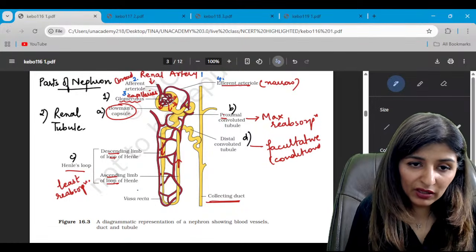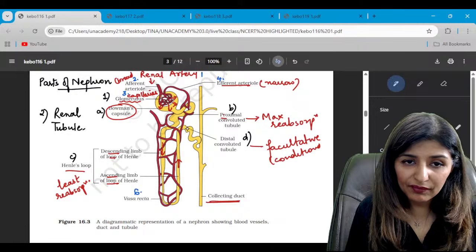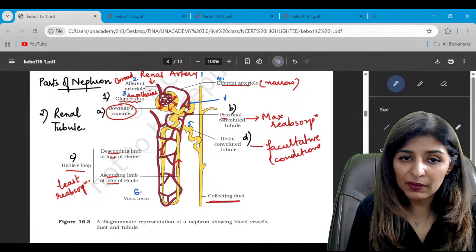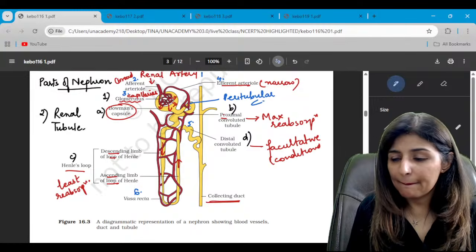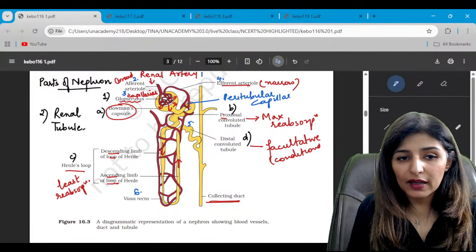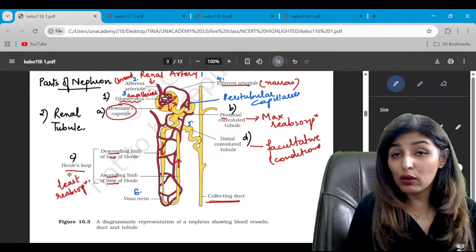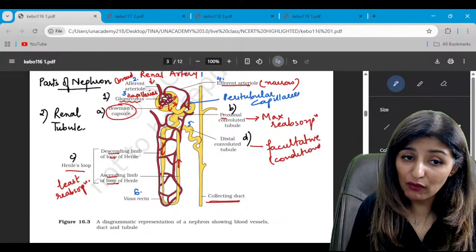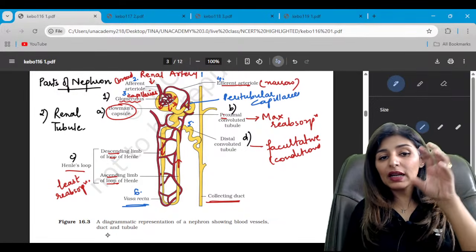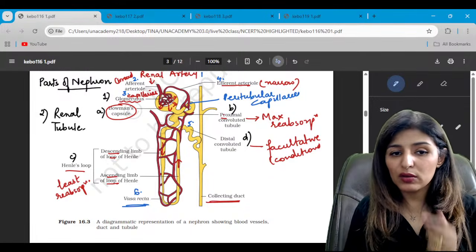These are peritubular capillaries. Again, it breaks down around the loop of Henle to form the vasa recta. So the capillary network around the loop of Henle is known as vasa recta.